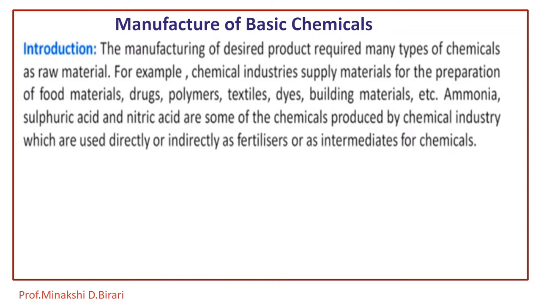These are used both in organic and inorganic chemical industries. So, these basic chemicals are produced by chemical industries and are used directly or indirectly as fertilizers or as intermediates for the preparation of other chemicals.